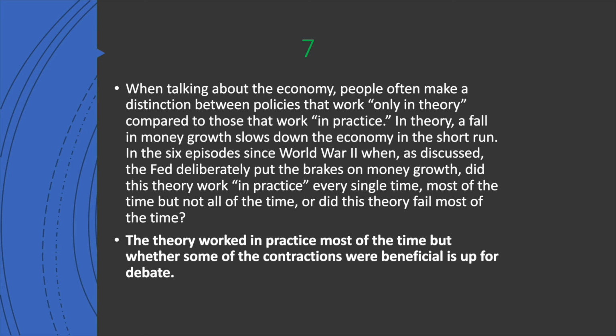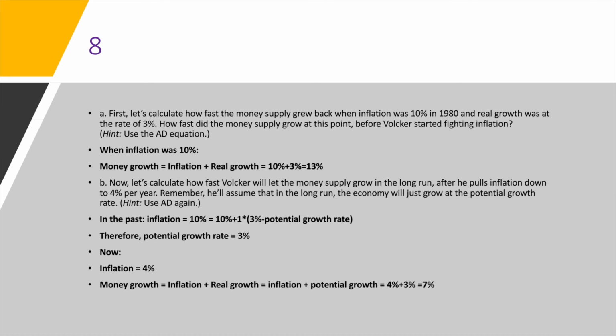So we said it worked most of the time, but some of the contractions were potentially non-beneficial. The consensus is that the inflation was slowed and it was used credibly most of the time, so that helped prevent a rapid increase in inflation and save the economy, but it wasn't all useful.